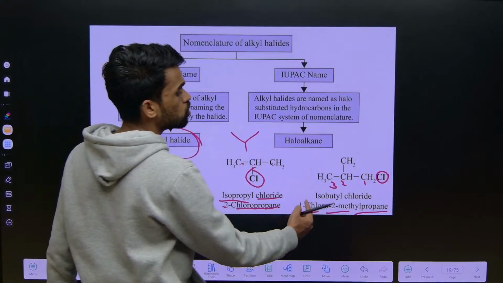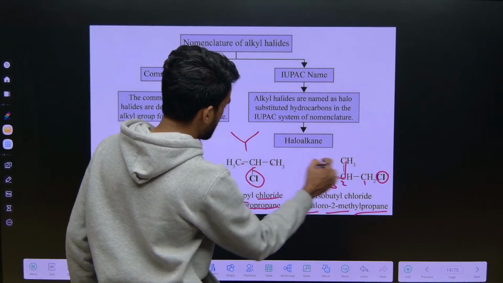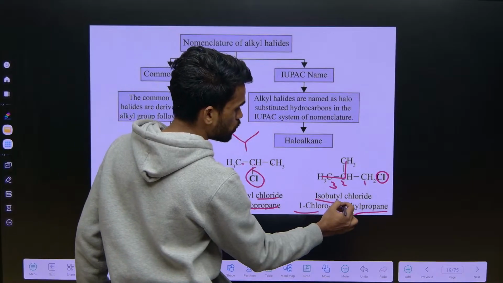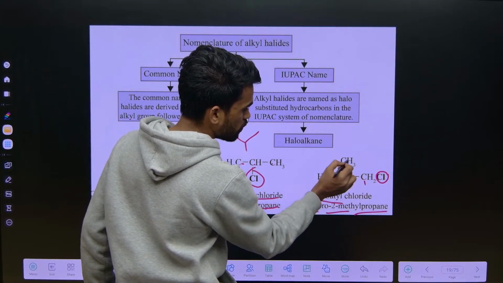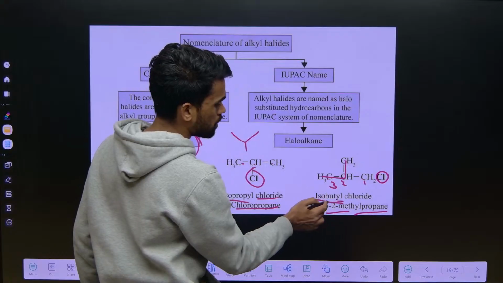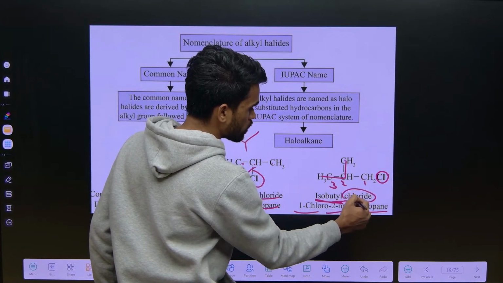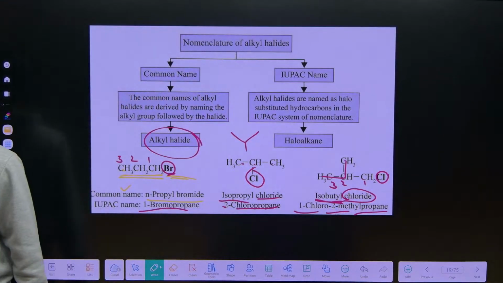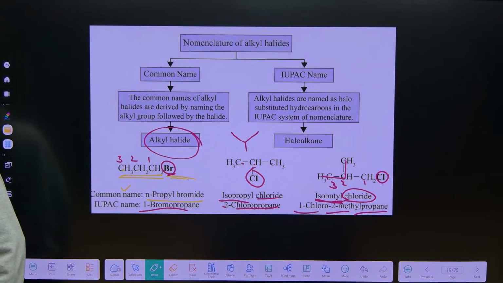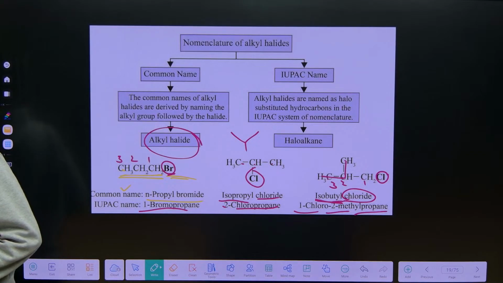When it comes to the common name, see, it also contains this kind of system. So isobutyl. Why butyl? 1, 2, 3, 4. Four carbons means butyl, but it is in iso structure. So isobutyl chloride will be your answer for this question. Okay, right. This is clear now. Is there any confusion in understanding this? Any confusions here? No, right.